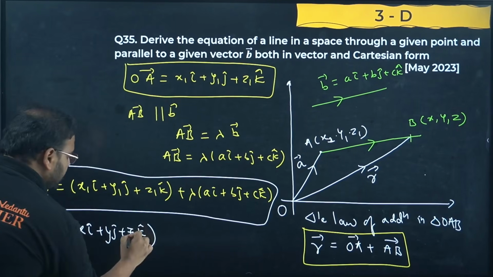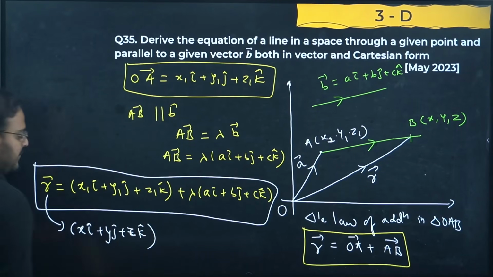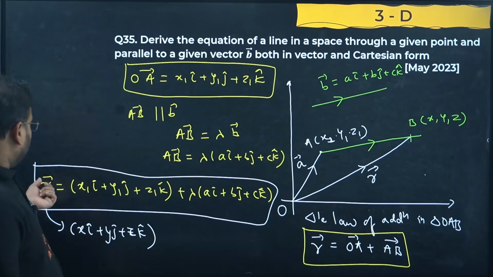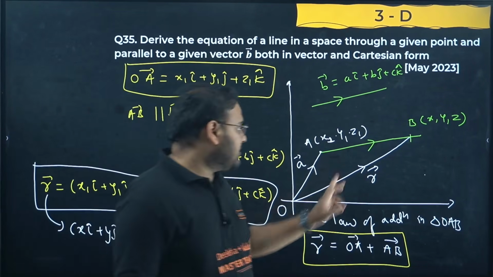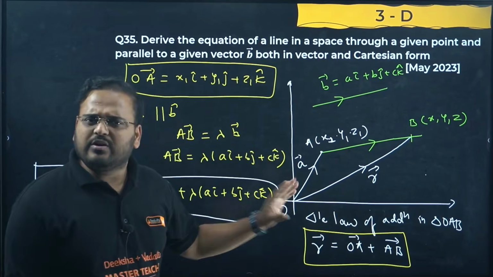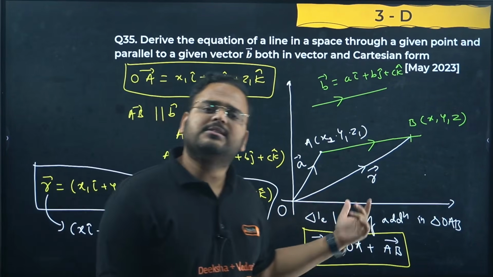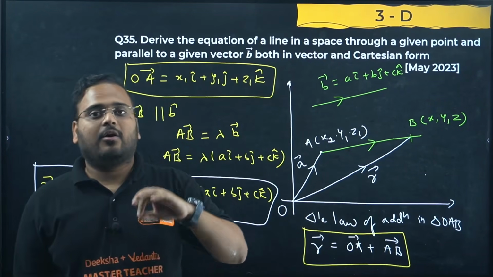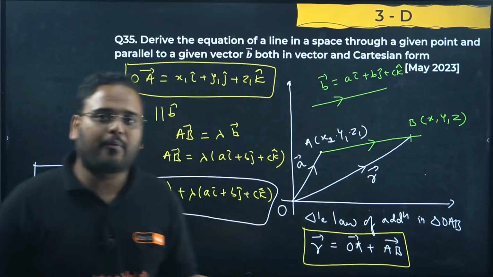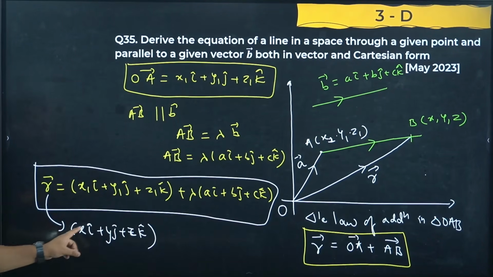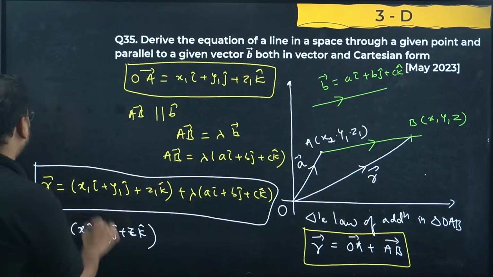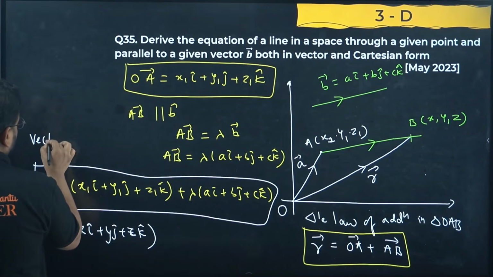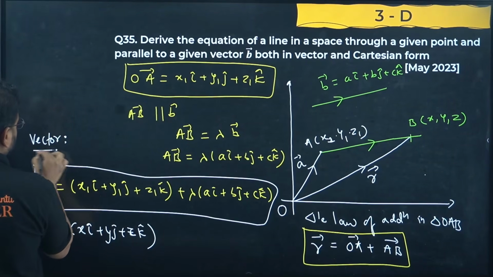R will be written as x minus 0 because origin's coordinates are 0, 0, 0, so x minus 0, y minus 0, z minus 0. This is how we have learnt already. This is the way of writing a vector, or basically a directed line segment from a point, in terms of the reference x i, y j and z k. So this is the vector form, by the way.